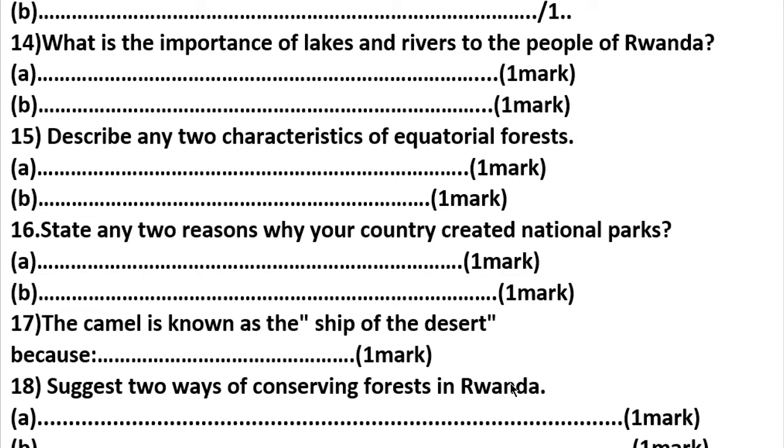Let's go to question number 17. Camel is known as the ship of the desert because, do you get an answer? Because it is the cheapest means of transport. It is also called animal transport. Are we together? Let's go to question number 18.